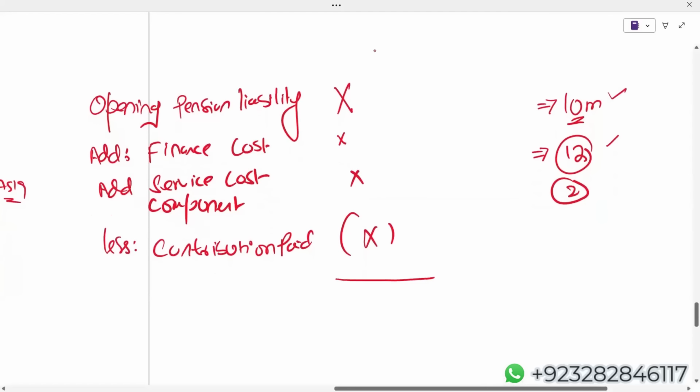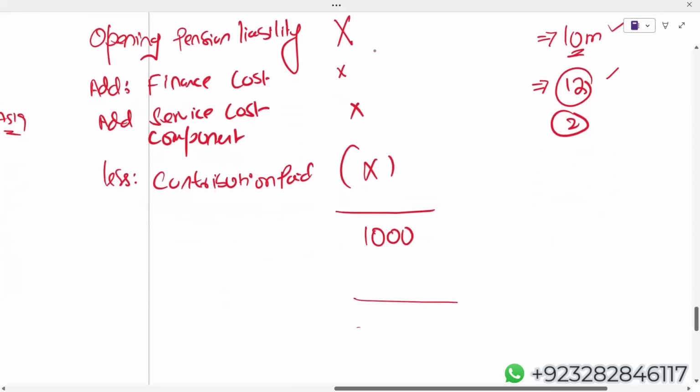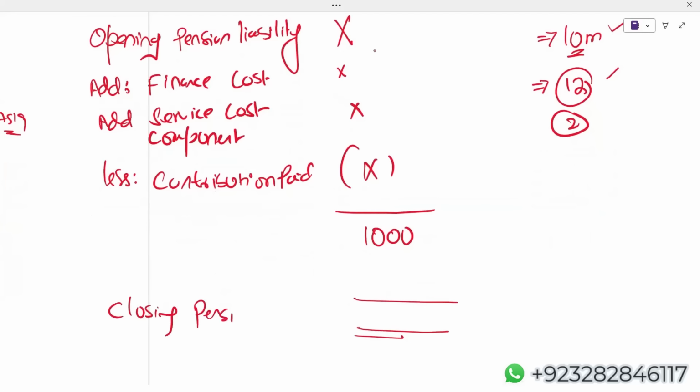Assuming if I net off all of them, I'm getting 1000. The closing pension liability value, practically the actuary will give you. Assuming, I'm just assuming, the closing pension liability is 1100. If this is the case, then logically the remeasurement component is technically an actuarial loss. This 100, which is a balancing figure, is the remeasurement component.